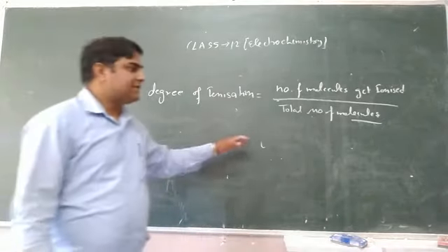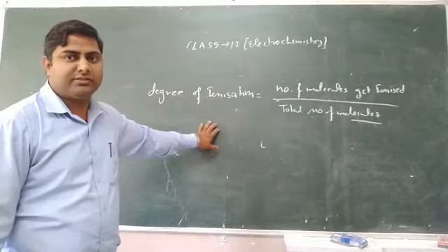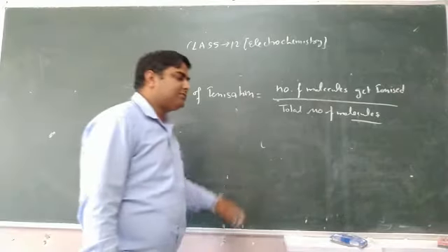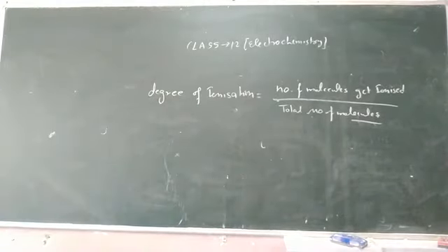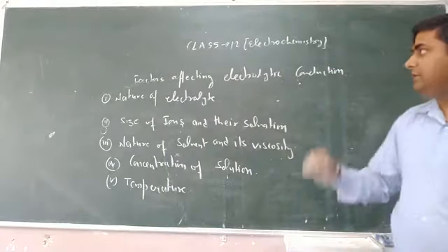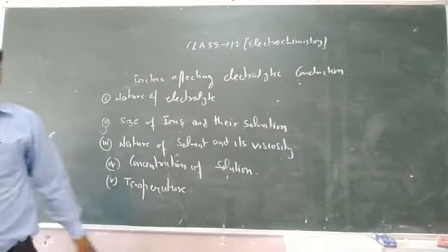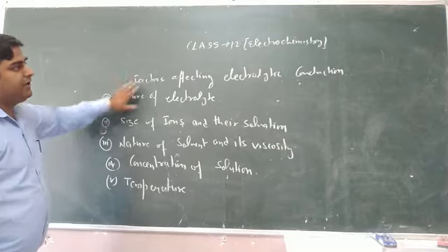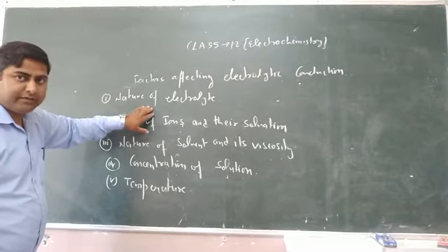Now, we are going to discuss the factors which affect electrolytic conduction as well as the factors which affect metallic conductors. First, the factors which affect the electrolytic conduction. We have to keep in mind there are 5 factors. First is nature of the electrolyte.